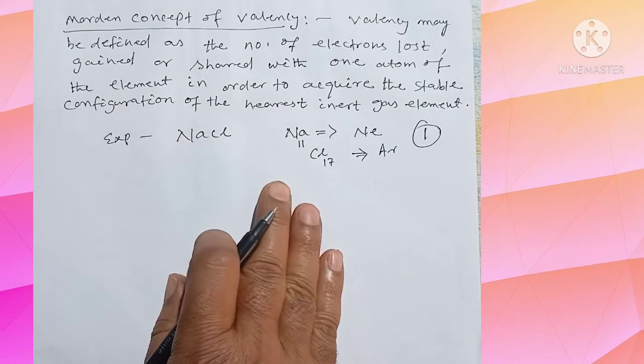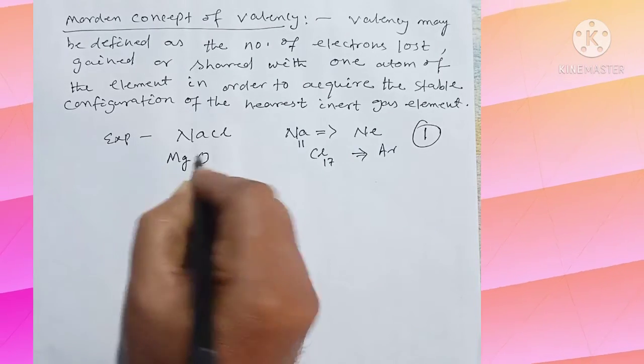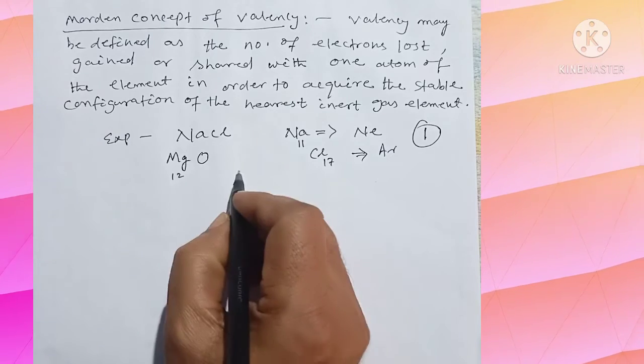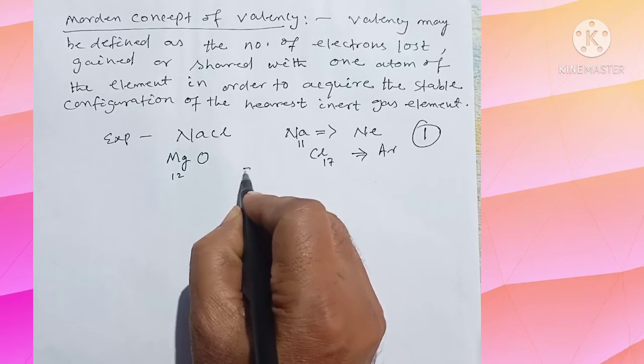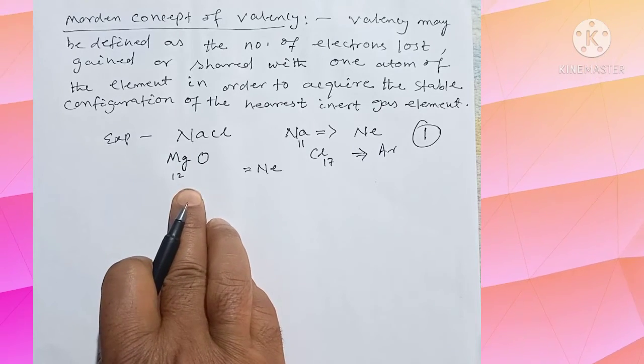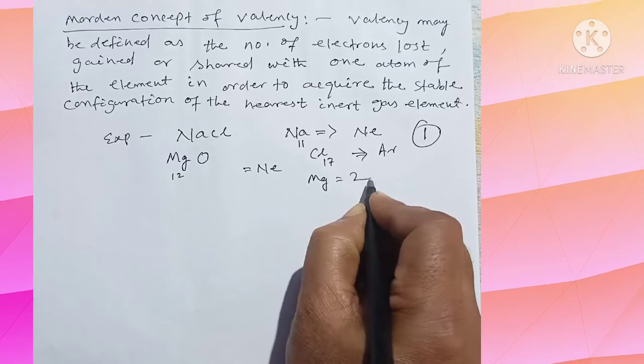Similarly, in case of MgO, the atomic number of magnesium is 12. So in order to get the nearest inert gas configuration of neon, it has to lose 2 electrons. Therefore, the valency of magnesium is 2 here.